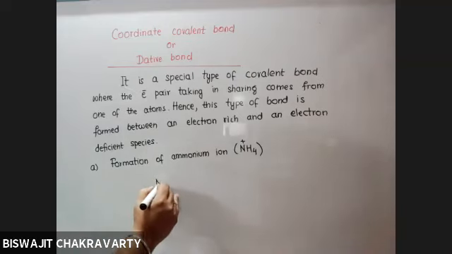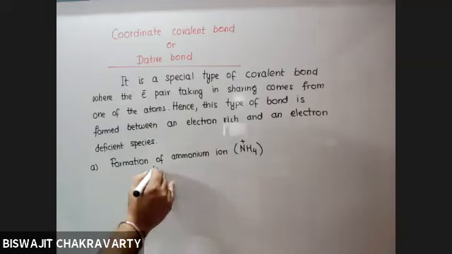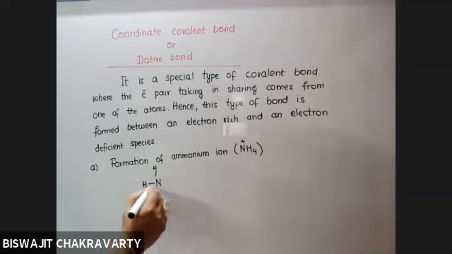One of them is ammonia. Last class we discussed the structure of ammonia, where we saw that when you distribute the electron pairs around the nitrogen, one of the pairs remains on the nitrogen as a lone pair. So ammonia is electron rich.